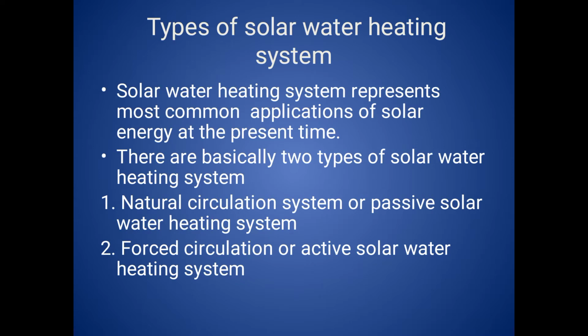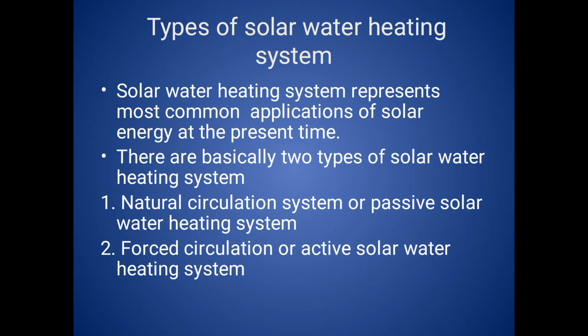Solar water heating systems represent the most common application of solar energy at the present time. There are basically two types of solar water heating system. First is the natural circulation solar water heating system, or passive solar water heating system, or thermosiphon solar water heating system. In that system there is no external pump required, that's why it is called a natural circulation solar water heating system.